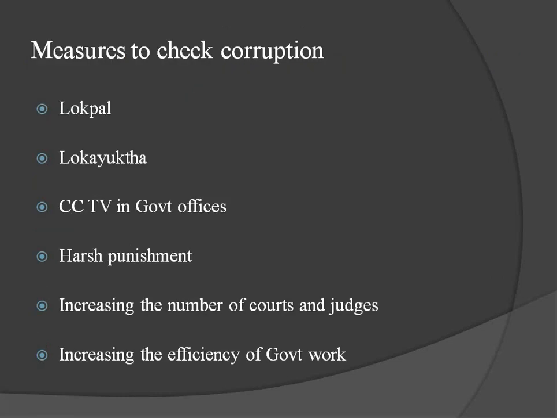And can't we solve this? Yes, some measures we can do. Completely we can't remove that because it came from the beginning of human beings. And we can reduce it. How is it possible? Measures to check corruption. Lokpal, Lokayukta. So it's a very important one. Lokpal and Lokayukta, they try to bring the corruption under control.